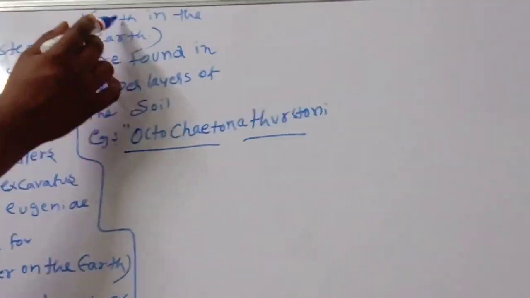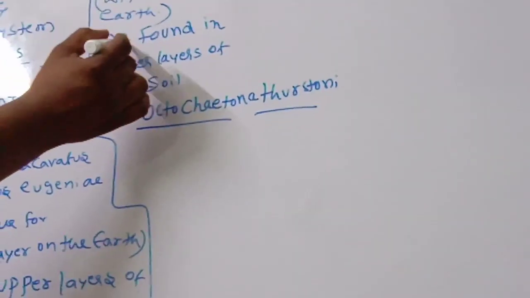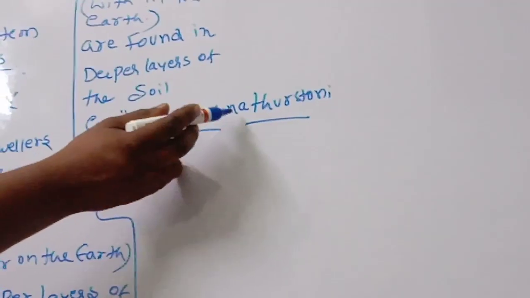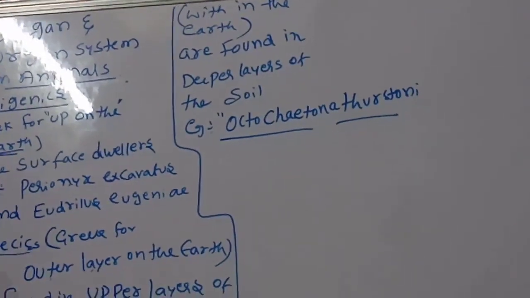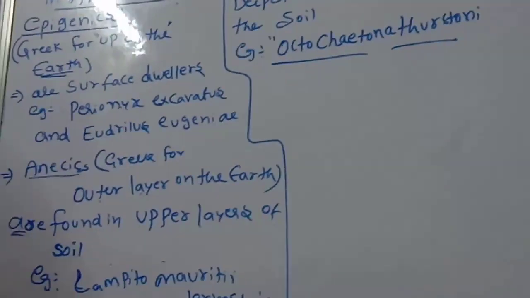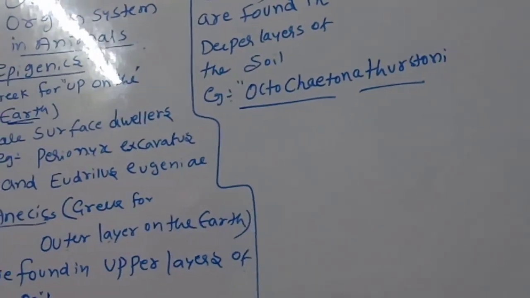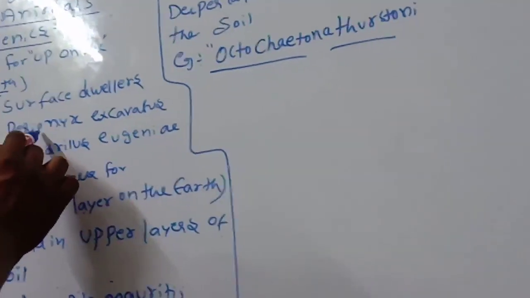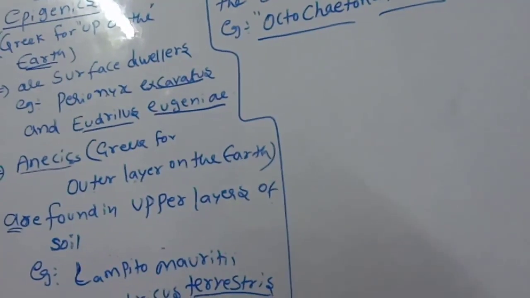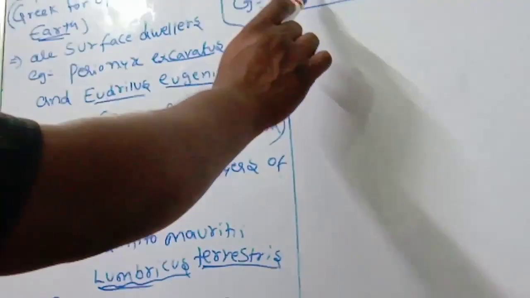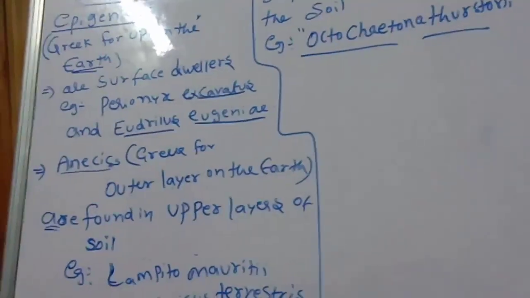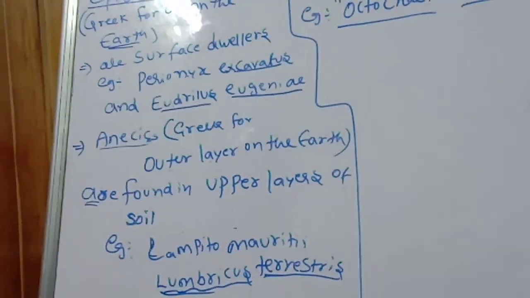Example, Octochaetona thurstoni. Pronunciation is important. Perionyx excavatus, Eudrilus eugeniae, Lampito mauritii, Lumbricus terrestris and Octochaetona thurstoni are the best examples of epigeics, anecics and endogeics.